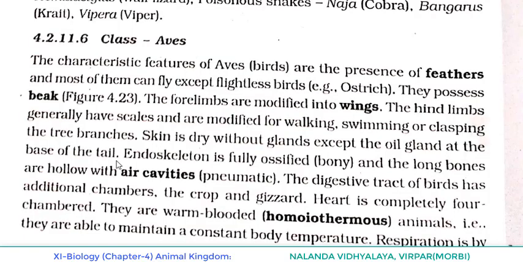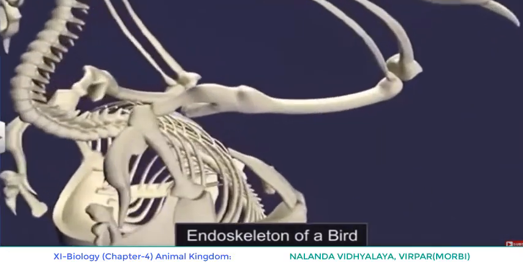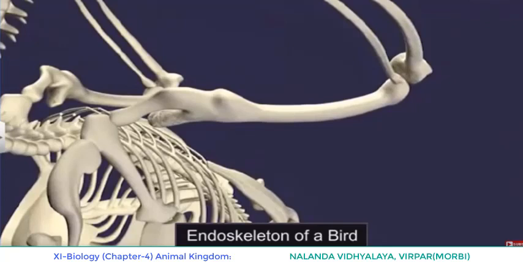Endoskeleton is fully ossified. Fully ossified means we have to understand completely bony, made up of bones. And the long bones are hollow with air cavities. So here the birds' bones are completely bony and the long bones of birds are hollow with what? Air cavities. Such types of bones are known as pneumatic bones. What are they known as? Pneumatic. Bones which are hollow and with air cavities are known as pneumatic.